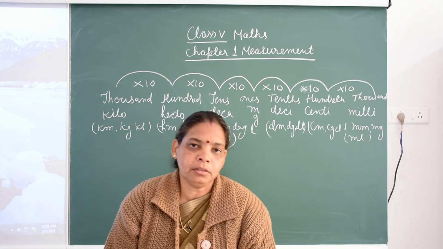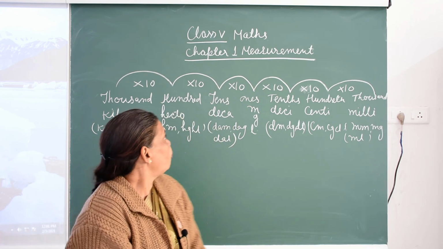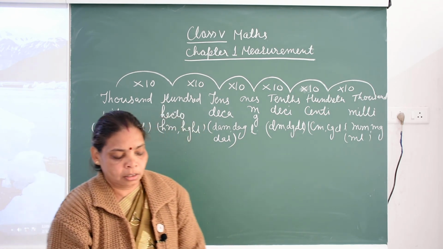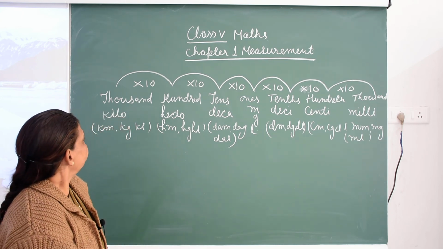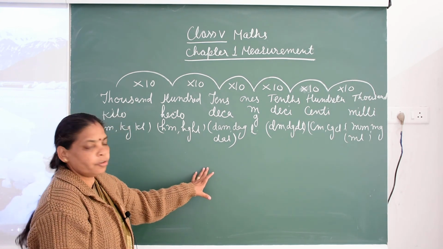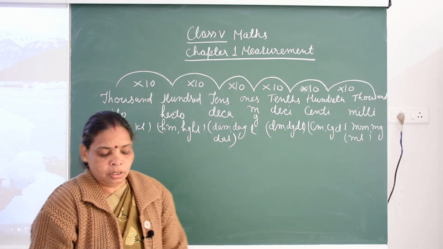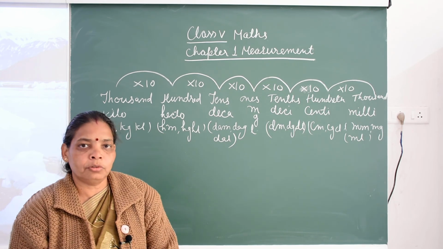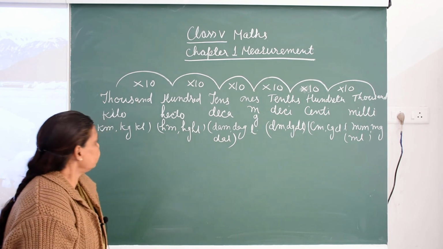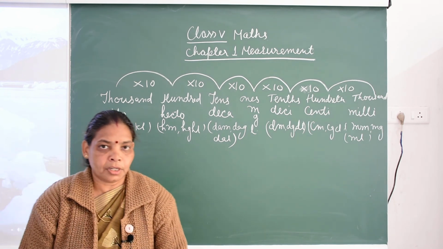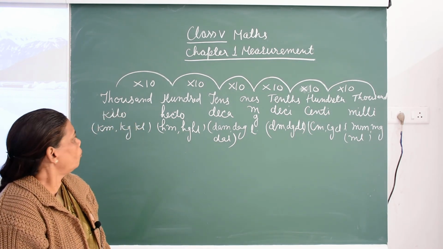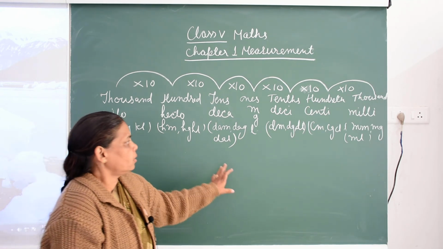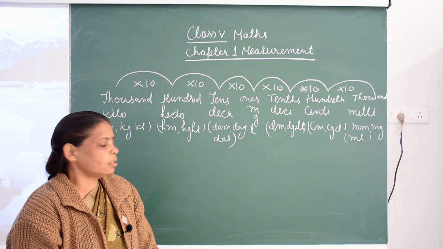Today we are starting the term second book and chapter number first. The chapter first is measurement. Measurement children you already studied in previous classes. In third class you learned the basic units of measurement. In this chapter today we will learn the basic units of measurement, and in addition to basic units we will learn other units of measurement. So children, the basic unit of measurement, length is meter and mass is gram and capacity is liter.